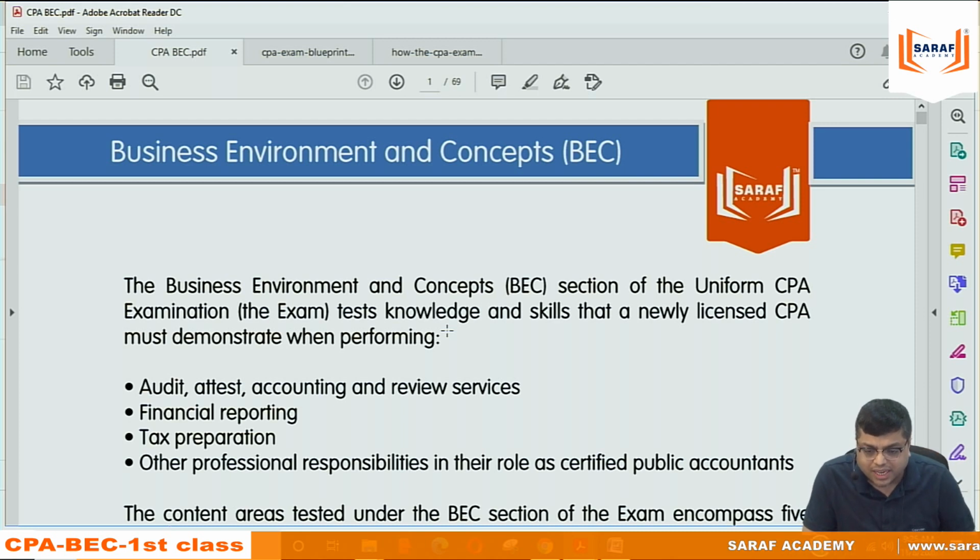Say you are working in Hindustan Unilever as a CPA, and you will be helping the company in capital budgeting. So it's not that we as certified public accountants will be doing only the accounting and the auditing work.